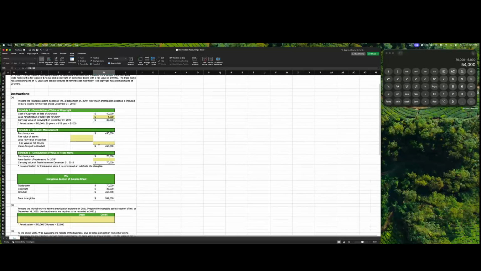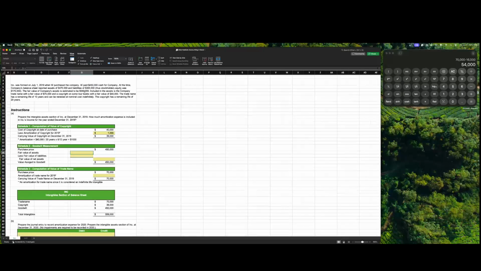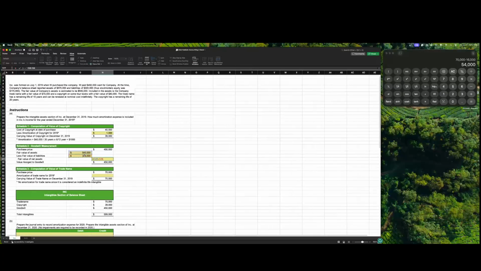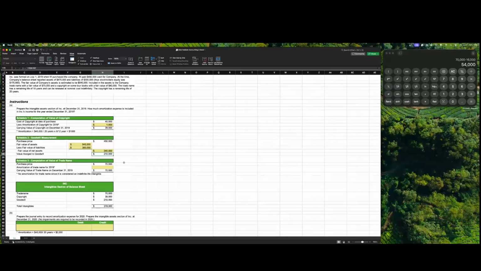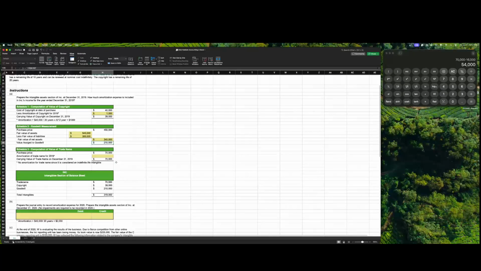Next, Schedule 2, goodwill measurement. The purchase price of the goodwill was $450,000. We know that the fair value of the assets was $540,000, and the fair value of the liabilities $300,000. So if we subtract the liabilities from the assets, the fair value of the net assets is $240,000. So we subtract the fair value of the net assets from the purchase price, and we get the goodwill assigned to be $210,000.